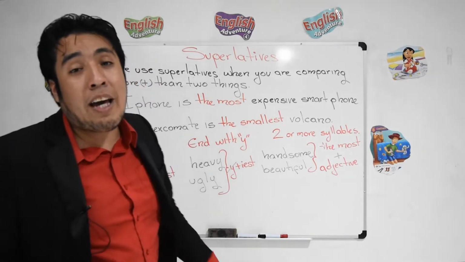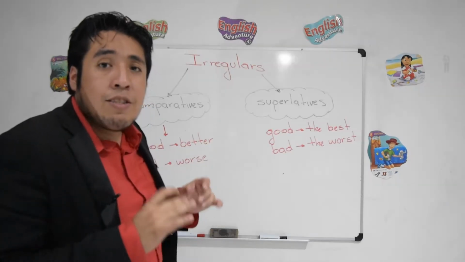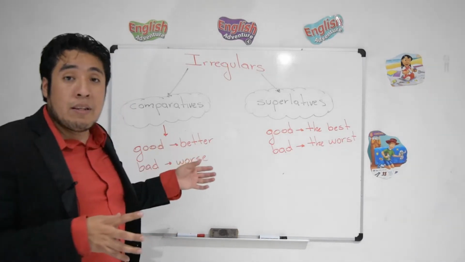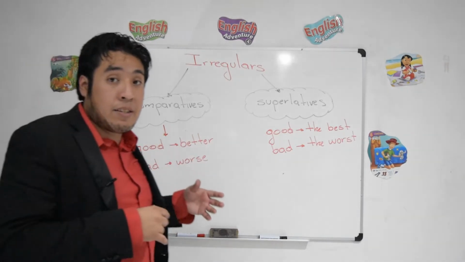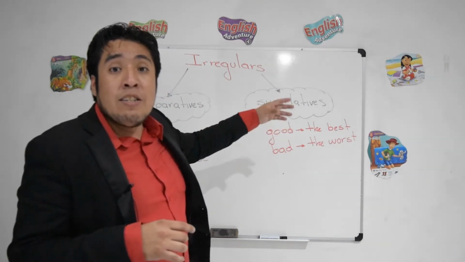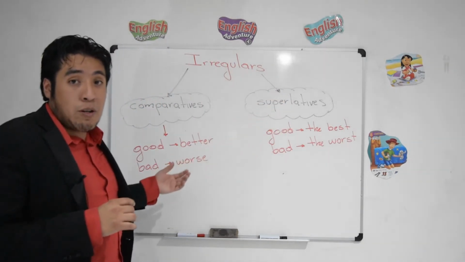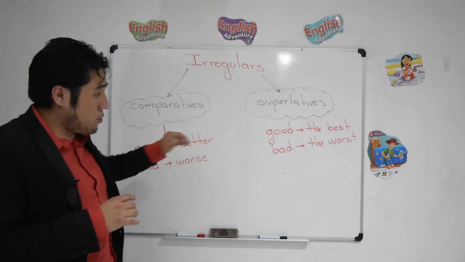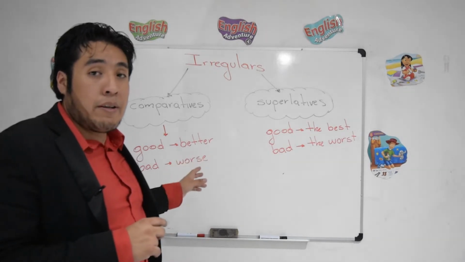One more time? Okay, wait me a minute. Perfect, okay? So now let's talk about the irregular adjectives. When you use comparatives, when you use superlatives, sometimes we have to use some irregular adjectives, and in this case we have good and bad in both, okay? Let's start with comparatives.